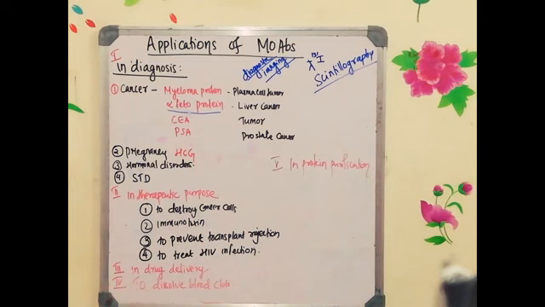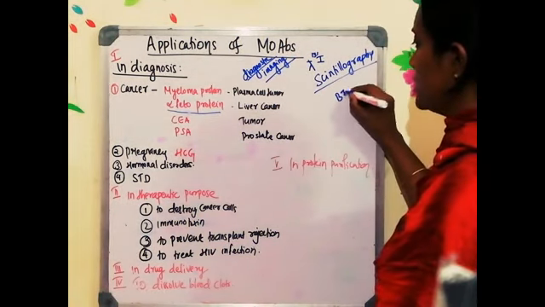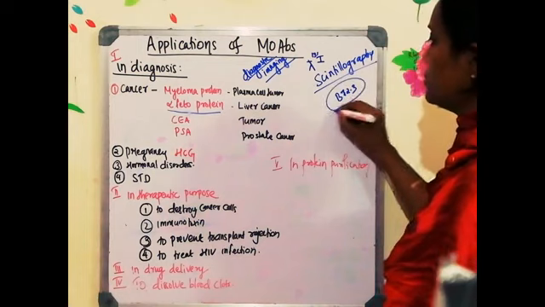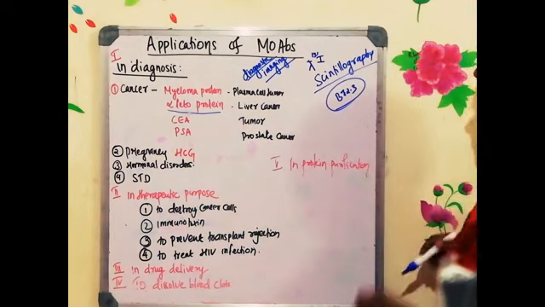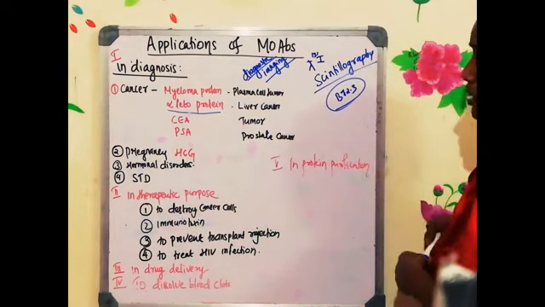Okay. Now, one common monoclonal antibody is there which will recognize all the carcinomas in human, that is B72.3. B72.3 is a monoclonal antibody which is used for detecting the carcinoma. And that's all about the cancer.